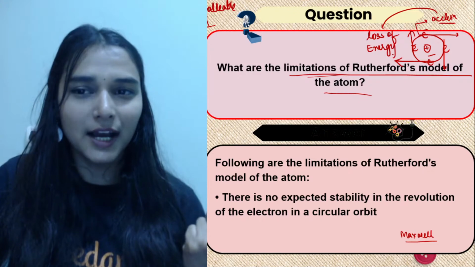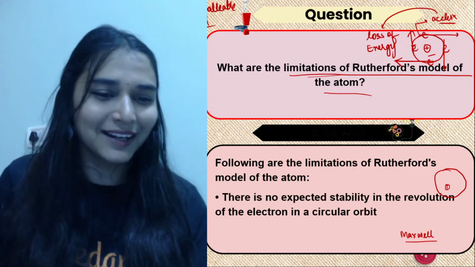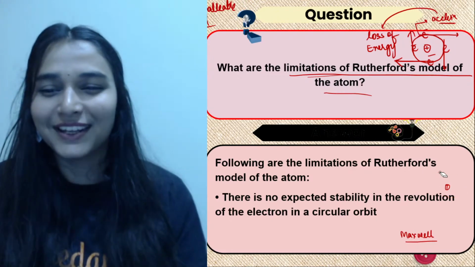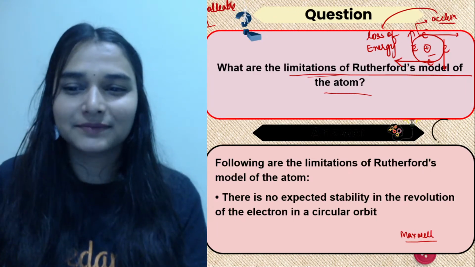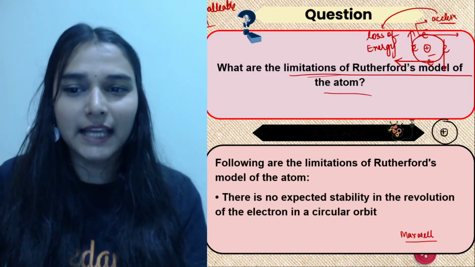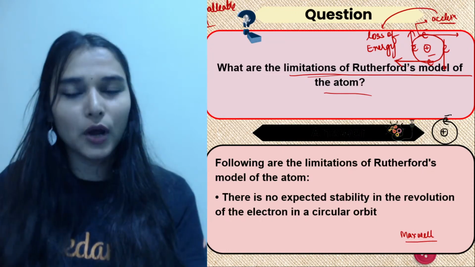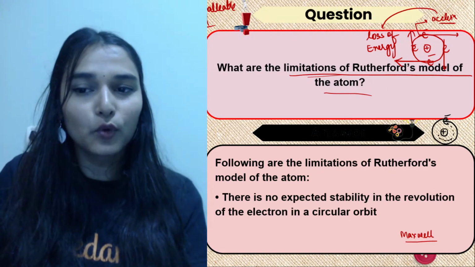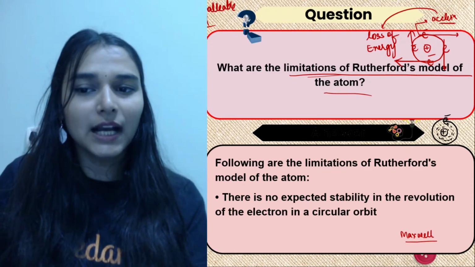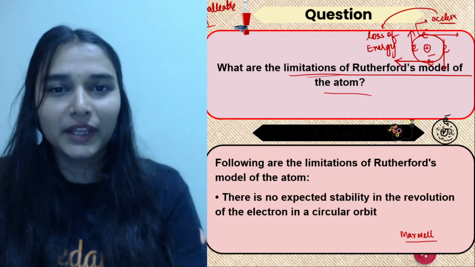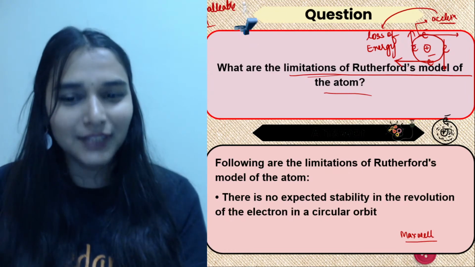So Maxwell ने बोला that when the electron is revolving around the nucleus, according to... very bad atom I've drawn. I'm so sorry. It's better if I don't showcase my drawing skills. Okay, देखो, this is the nucleus, यहाँ पर electron. So if the electron is losing its energy continuously with each round it makes, it will keep on coming closer and closer to the nucleus. Energy lose करेगा तो पास में आएगा, and eventually a point will come when the electron will bump into the nucleus. So he was like, how is the atom even stable according to you? So that was the drawback.